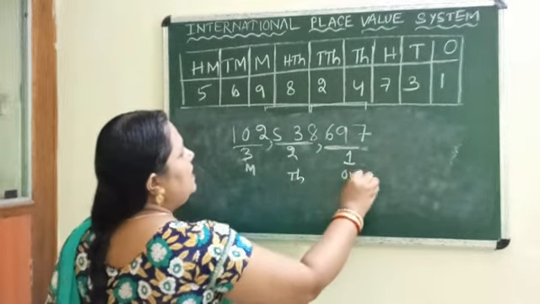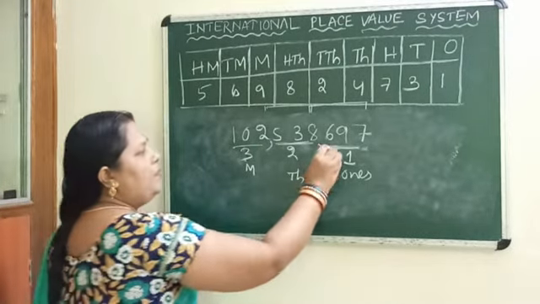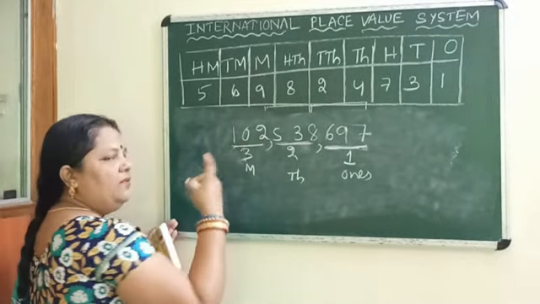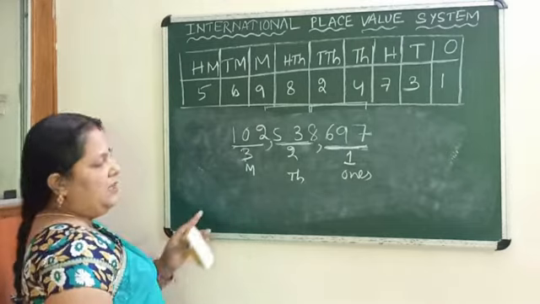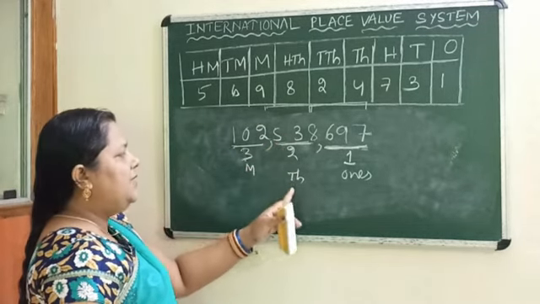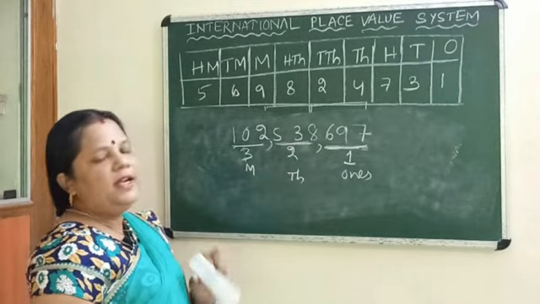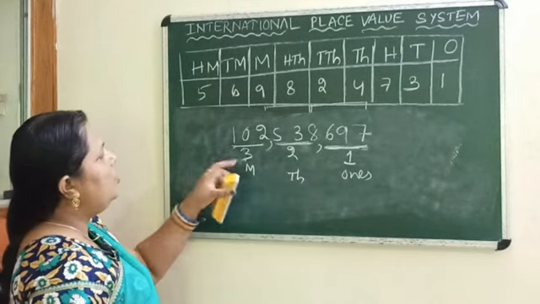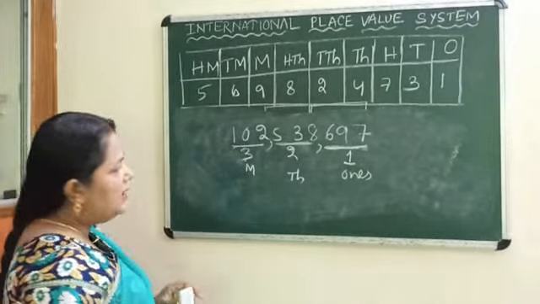This is your ones group. So group-wise you will read and you will write also group-wise. You will write 102,538,697. This is your international place value system.